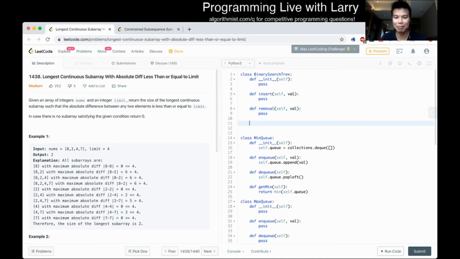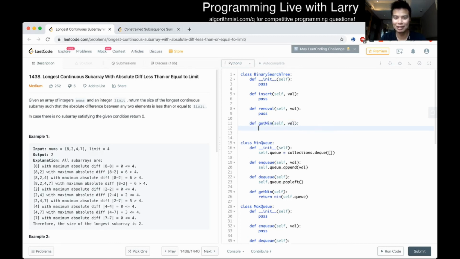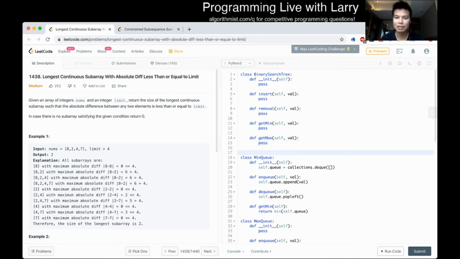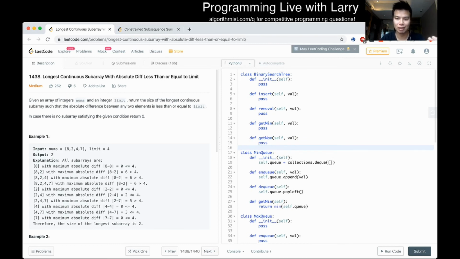And then maybe get min or get max. Generally it doesn't really matter, or they have the same complexity. So now let's say we have an abstract type of binary search tree, a balanced binary search tree to be clear, just to clear that up a little bit. Then how would we use it?